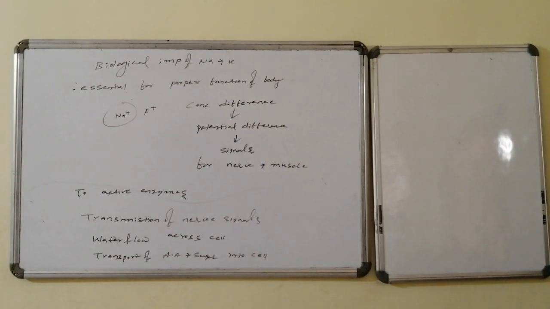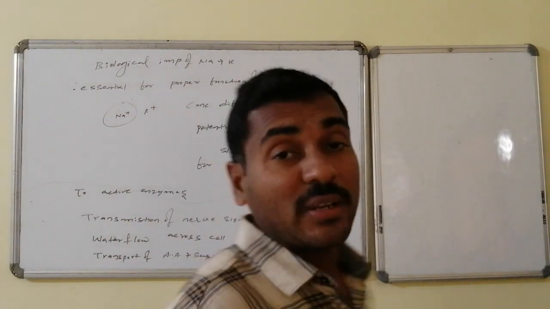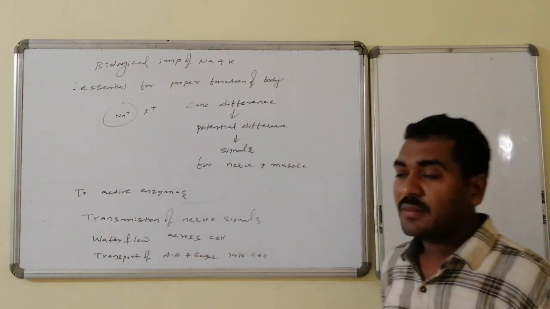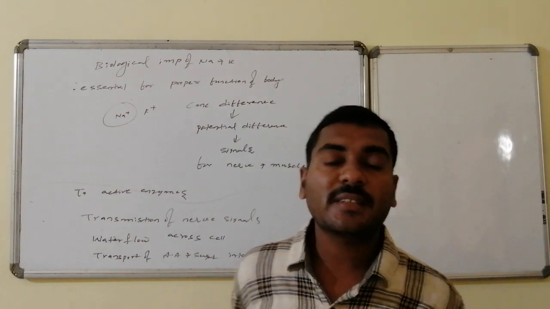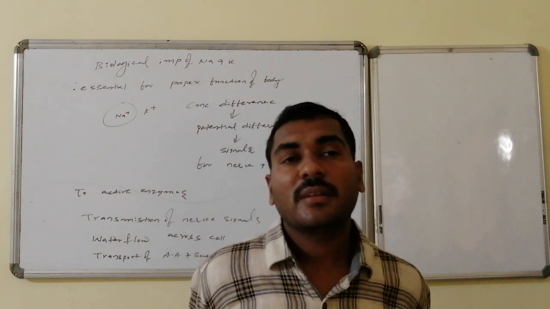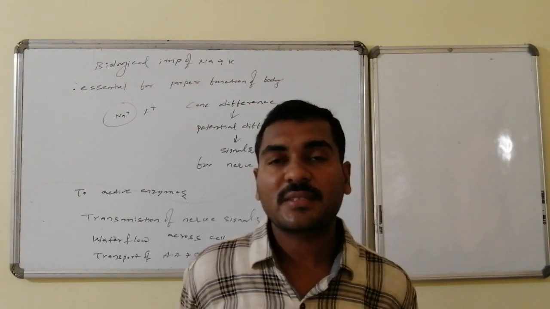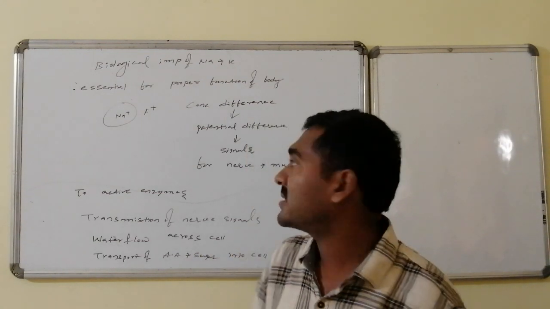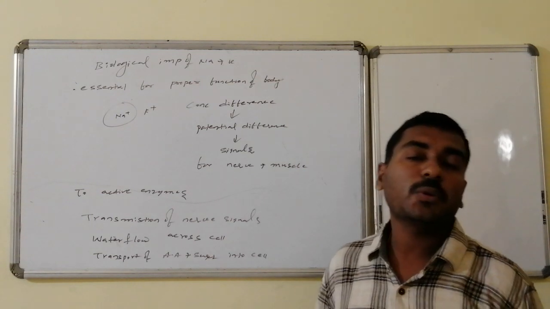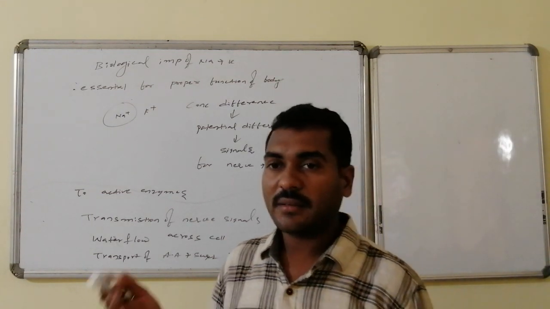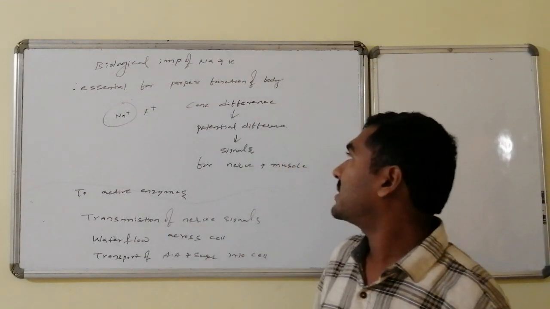Biological importance of sodium and potassium. Sodium and potassium are very essential for the proper functions of the body. A normal human body of 60 kg contains a lower concentration of sodium and a higher concentration of potassium, and we will go for that calculation also. Generally, sodium is present outside the cell, whereas inside the cell the potassium ions are present.